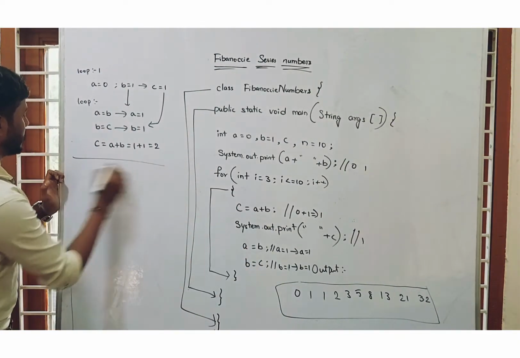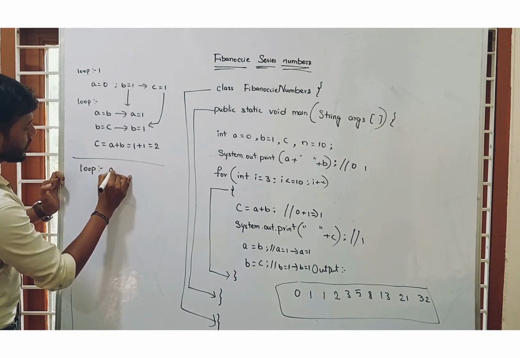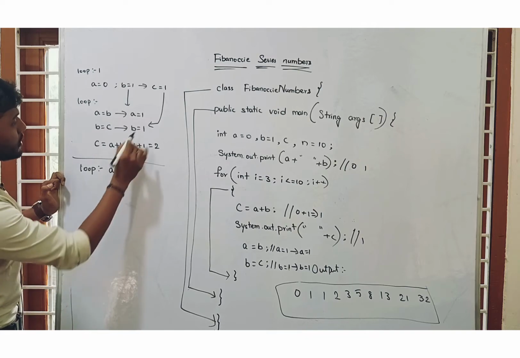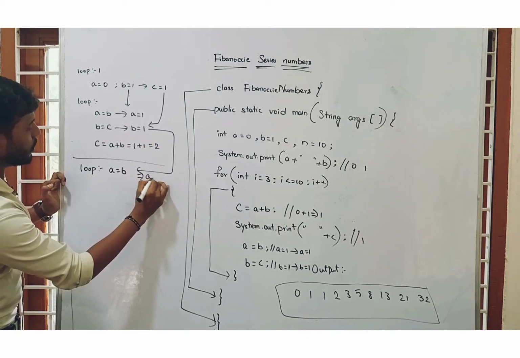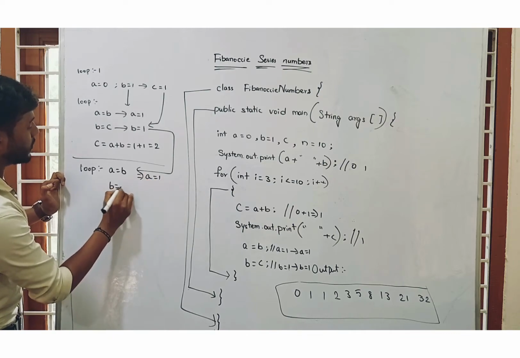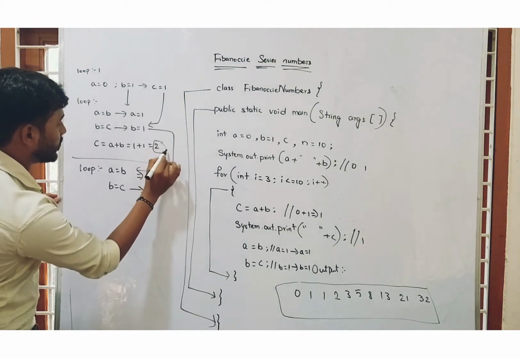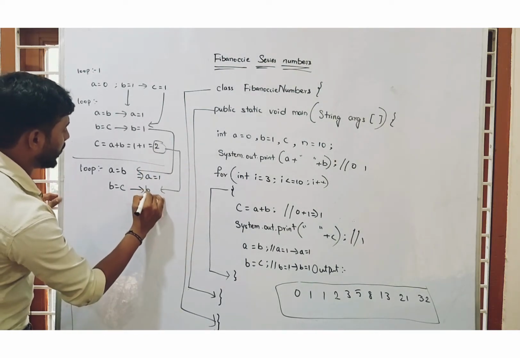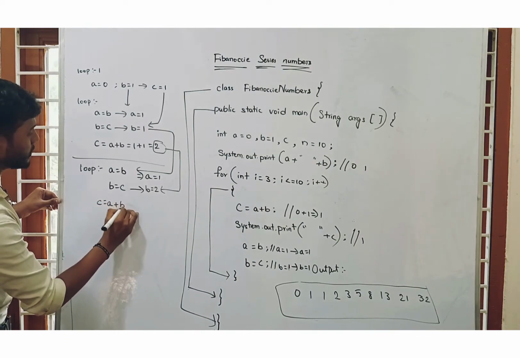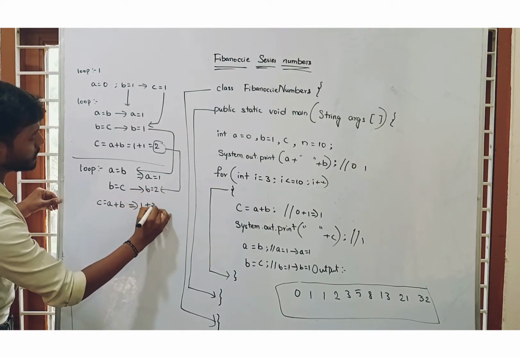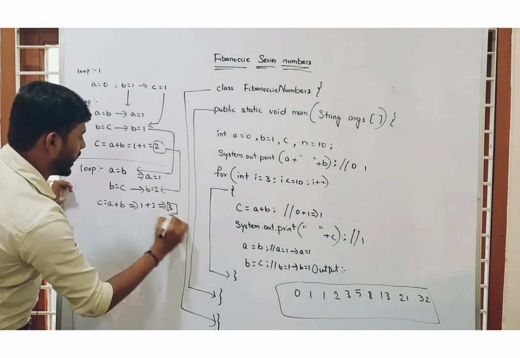And after that another loop it will follow. Now let us see A equal to B. What is the B value here? B value is 1. So A equal to 1. We are told that B equal to C. What is the C value here? C value is 2. So B equal to 2. And again C equal to A plus B. Now 1 plus 2 equal to 3. So we are getting a 3.